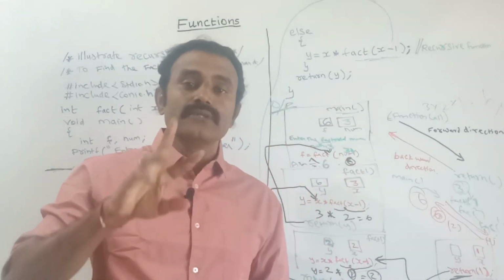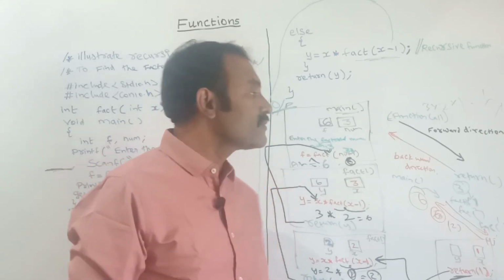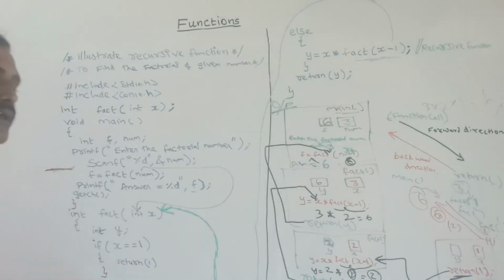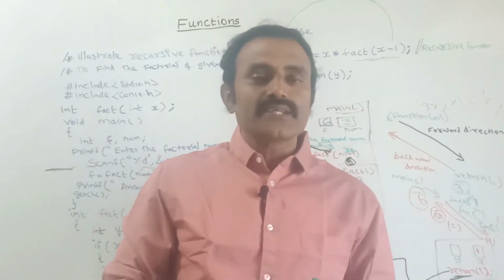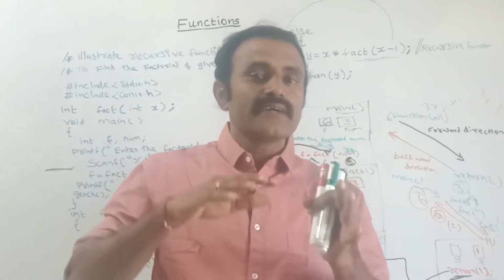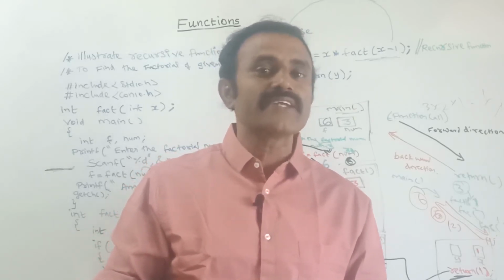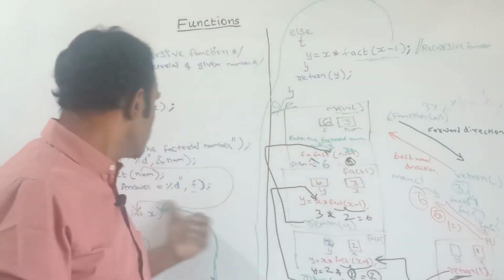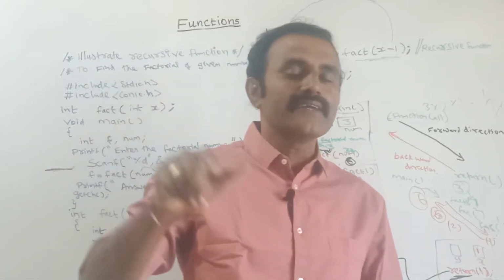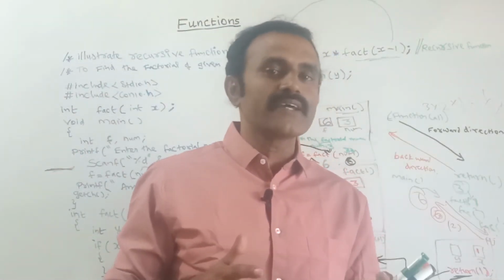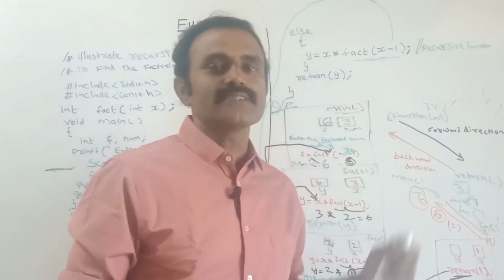See, here also there are two types of function. First one is the return type function. Return type means, see, this one with integer type: after executing, the function will return some value. In a recursive function we can also create a function without a return value. Suppose you want to create a function without a return value: we should mention void here. If you use a void function, then that function will not return any values. So now we will see another example of how the void recursive function works. Now let us see.